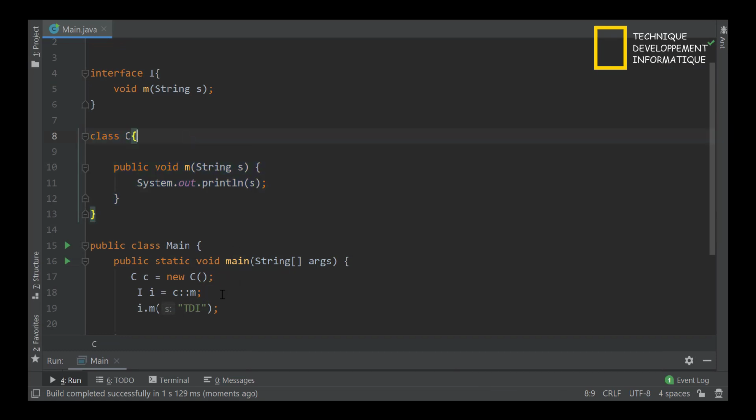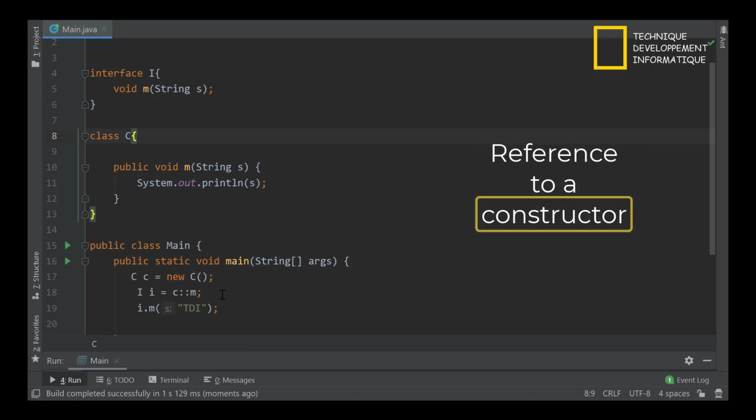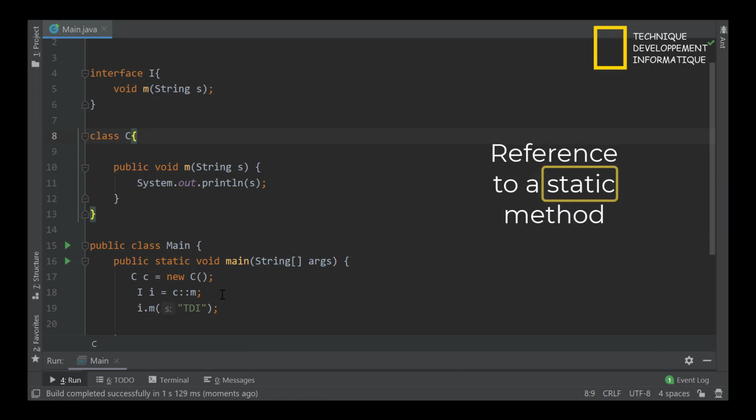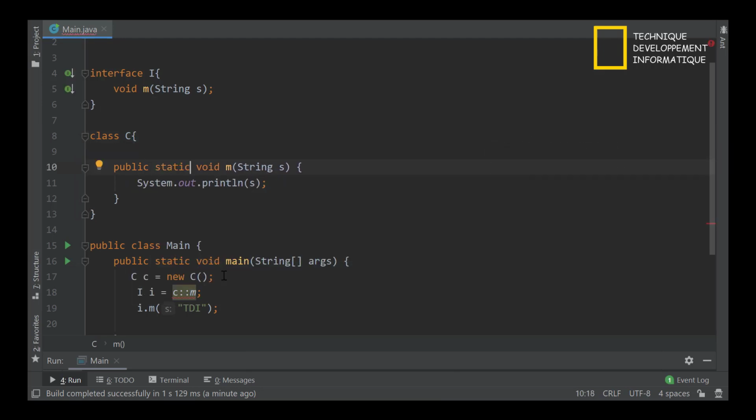Now we have three types of method references. We have a reference to an instance method, a static method, and a constructor. We will now use the static method, the reference to a static method. I will just add here a static keyword like that.